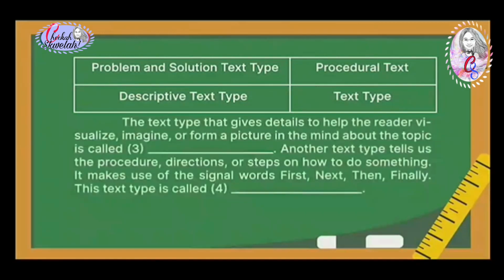Number 3, the text type that gives details to help the reader visualize, imagine, or form a picture in the mind about the topic is called blank. Another text type tells us the procedure, directions, or steps on how to do something. It makes use of the signal words first, next, then, and finally. This text type is called blank.